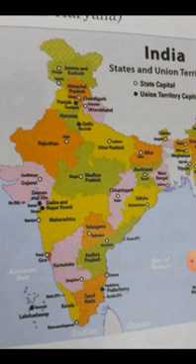I will read the union territories and their capitals. It is given in page number 41. Andaman and Nicobar Islands capital is Port Blair. Chandigarh, its capital is Chandigarh. And Dadra and Nagar Haveli's capital is Silvassa. Daman and Diu's capital is Daman. Lakshadweep's capital is Kavaratti. Delhi, its capital is National Capital Territory of Delhi. Puducherry, its capital is Puducherry. Then Jammu and Kashmir, its capital is Jammu and Srinagar. Then Ladakh, its capital is Leh.